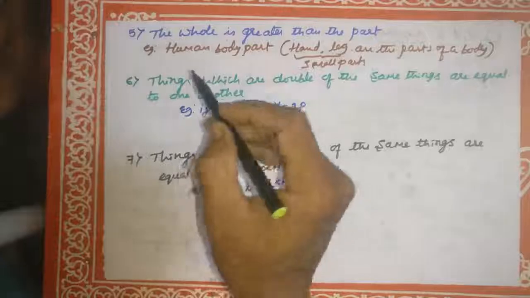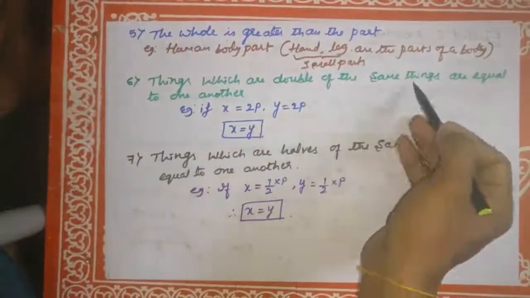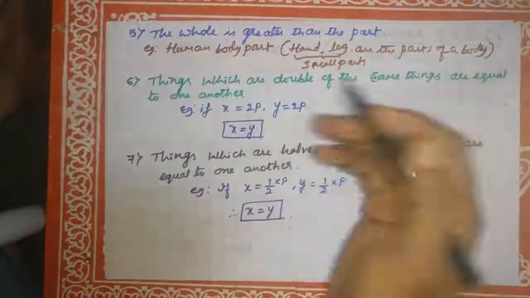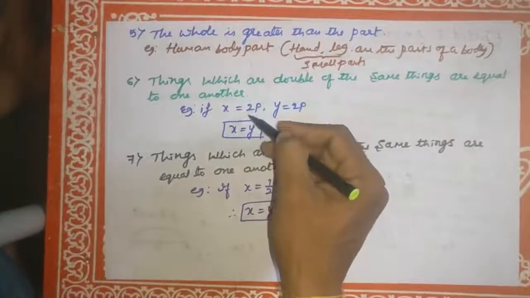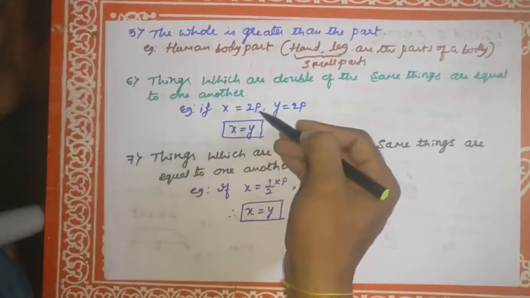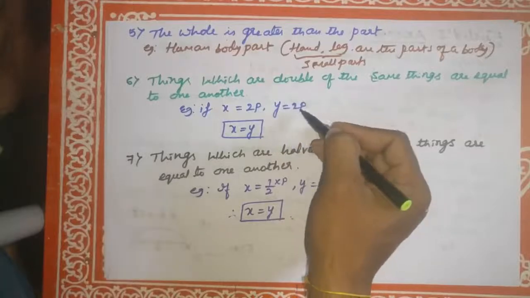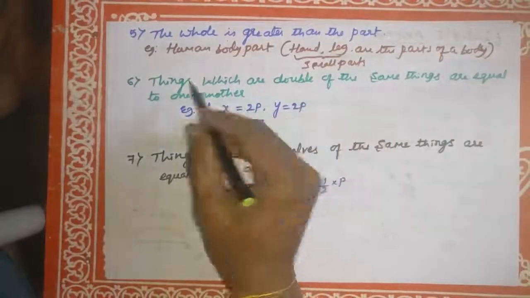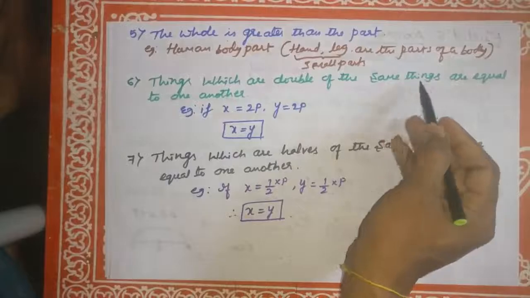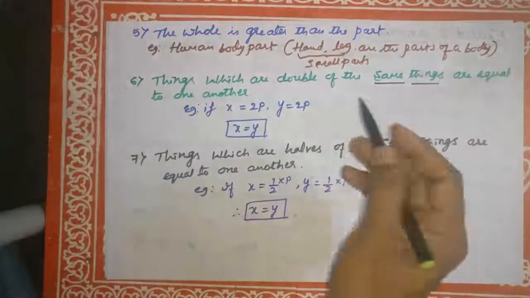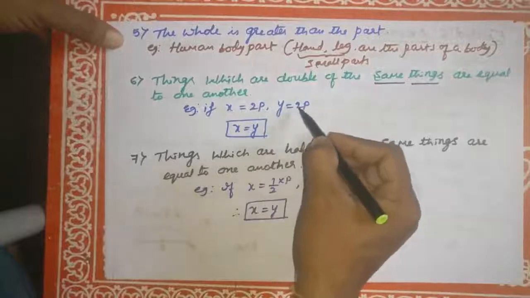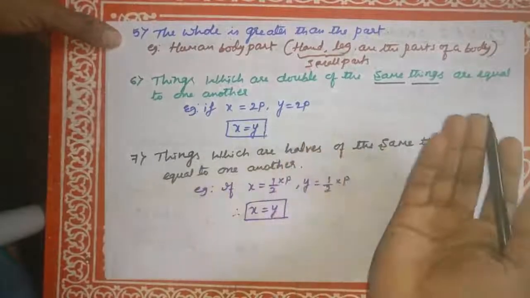Sixth axiom: things which are double of the same things are equal to one another. For example, if x is equal to 2p and y is equal to 2p, both are the same, therefore x is equal to y.